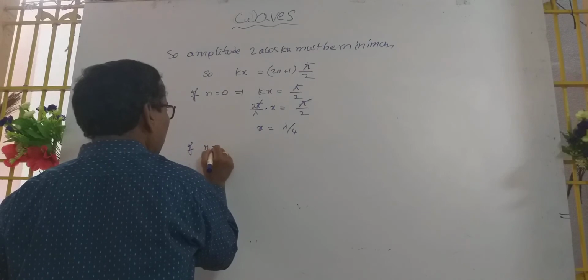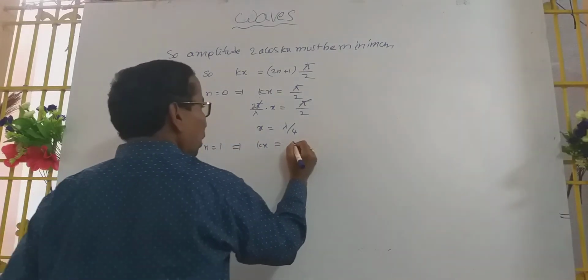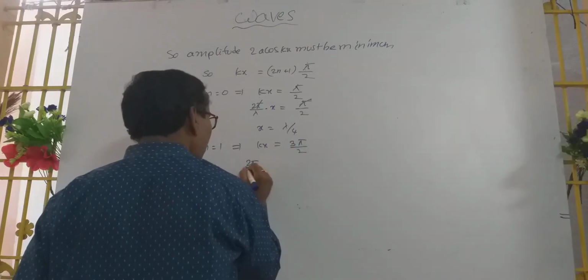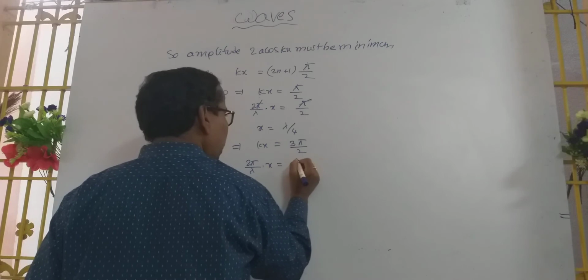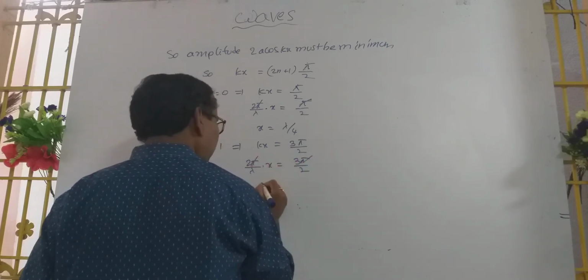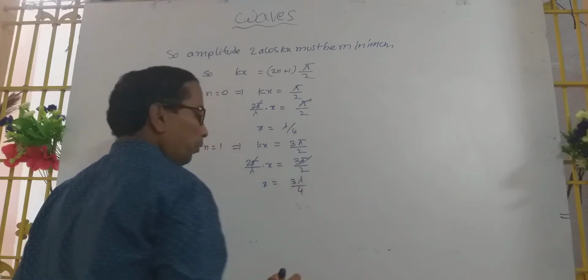If n equals 1, kx equals 3 pi by 2. k is 2 pi by lambda into x equals 3 pi by 2. Pi gets cancelled, x equals 3 lambda by 4.